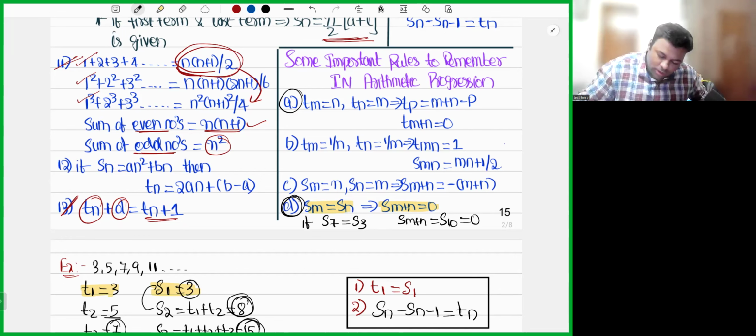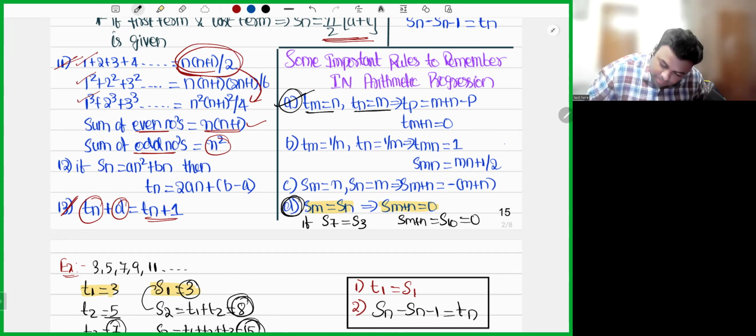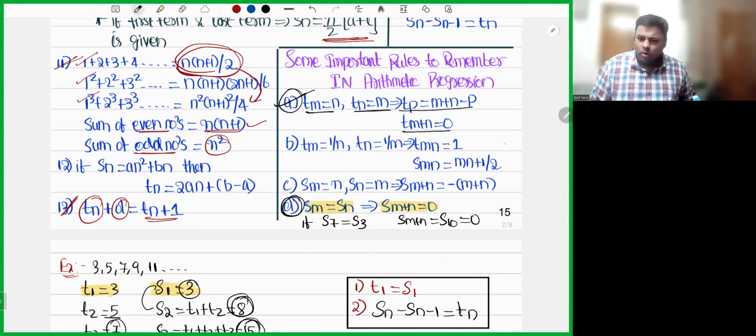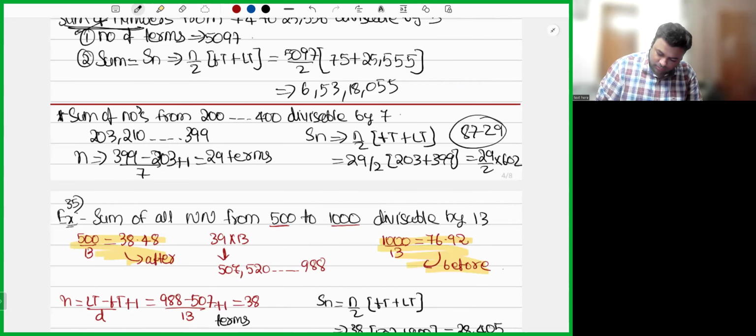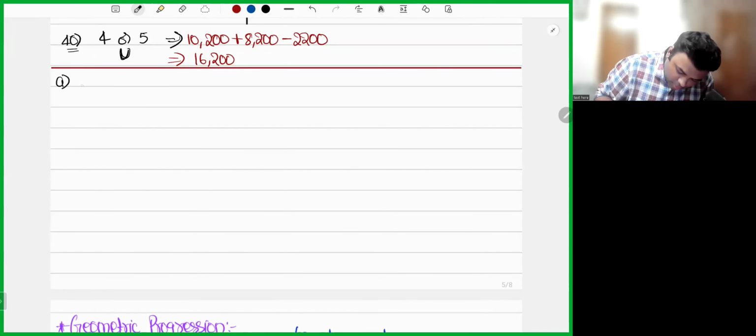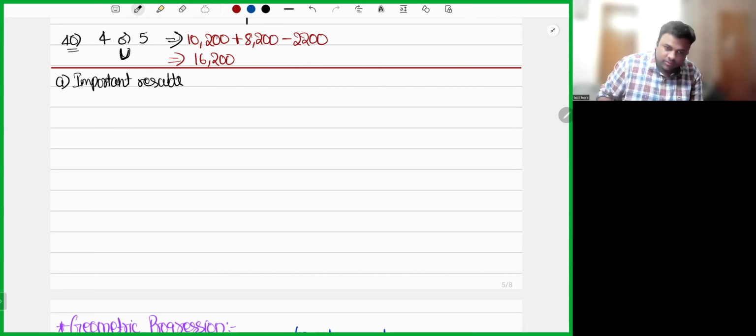Okay. Now, A, let me solve this. Tm is equal to n and Tn is equal to m. Tp is equal to m plus n minus p and T of m plus n is equal to 0. It's one of the important results in arithmetic progression. Let's go and tackle this one. Point number 1, important results. It's simple. There is nothing much over here. He's telling Tm is equal to n, Tn is equal to m. He is asking you Tp.